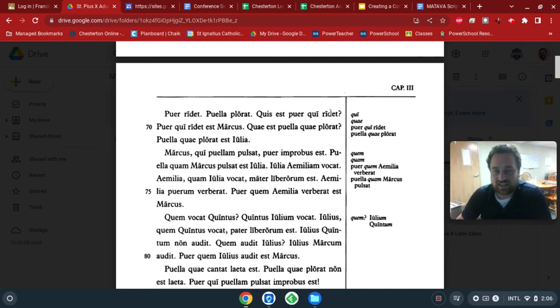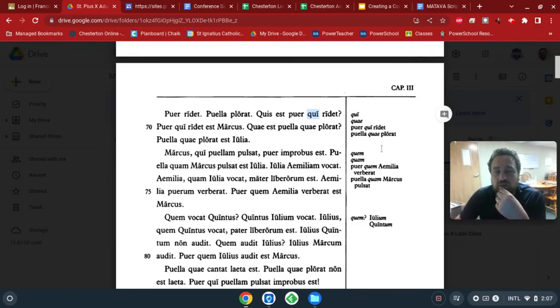Quis est puer qui ridet? So who is the boy that laughs? So notice that this quis is the nominative of who. So quis est puer qui ridet. So who's the boy who? So we're actually going to use this word qui to mean who, like the boy who does something. Only if it's masculine though. So we're going to use quis when we're actually asking a question, but we're going to use qui when we're saying the boy who does something. So quis est puer qui ridet?